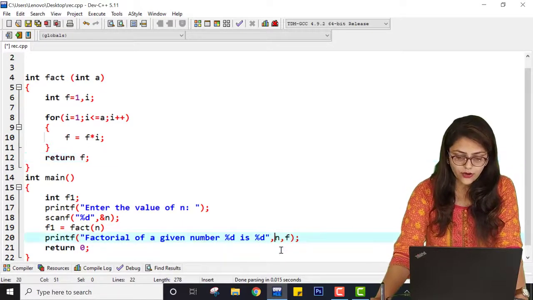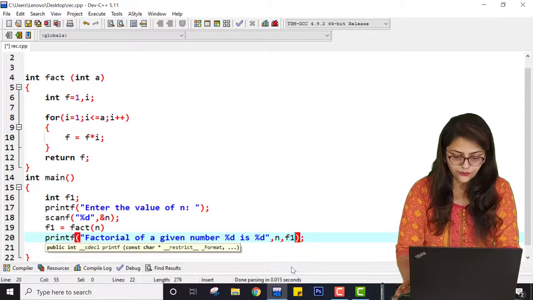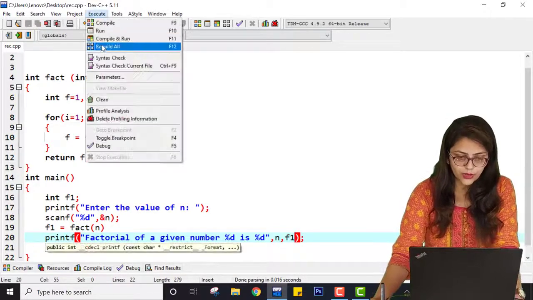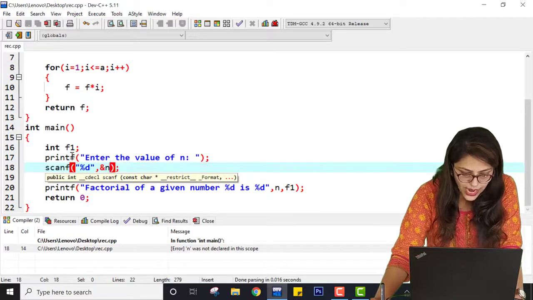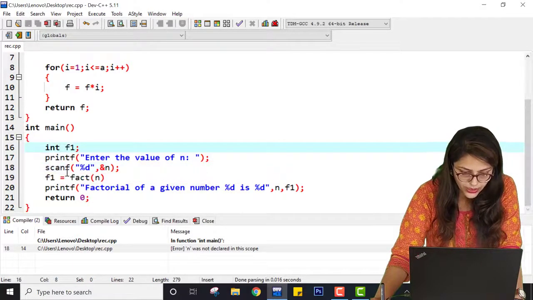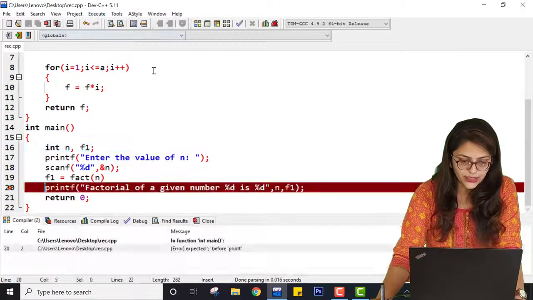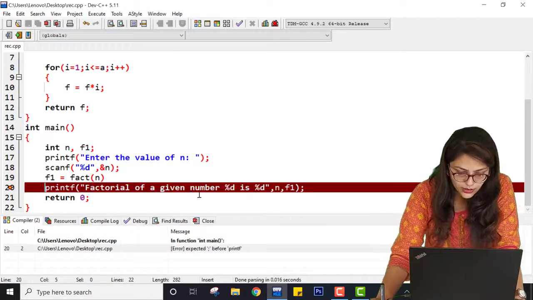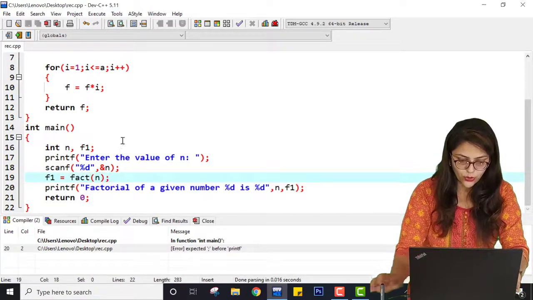And here I am going to print f1. So let me save this program again, compile it. It is throwing me an error because n is not declared over here. Okay, I have to declare n. Let me save the program again, compile it and run it. What is another issue? Okay, I have to put semicolon over here, right?